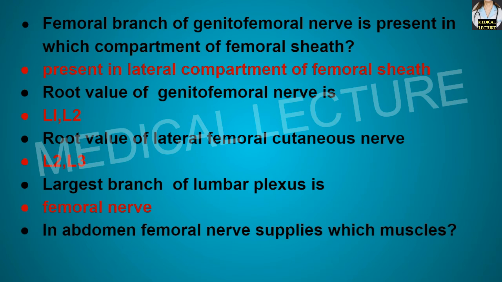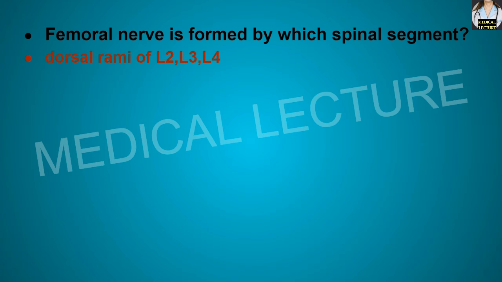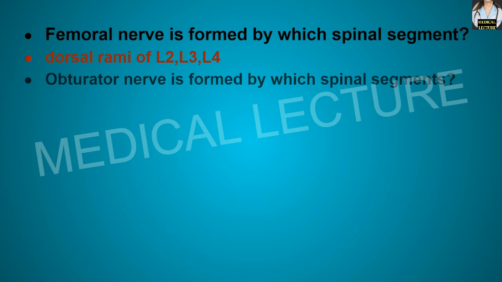In the abdomen, femoral nerve supplies which muscle? It supplies the iliacus and the pectineus muscle. Femoral nerve is formed by which spinal segment? It is formed by the dorsal rami of L2, L3, L4. Obturator nerve is formed by which spinal segment?